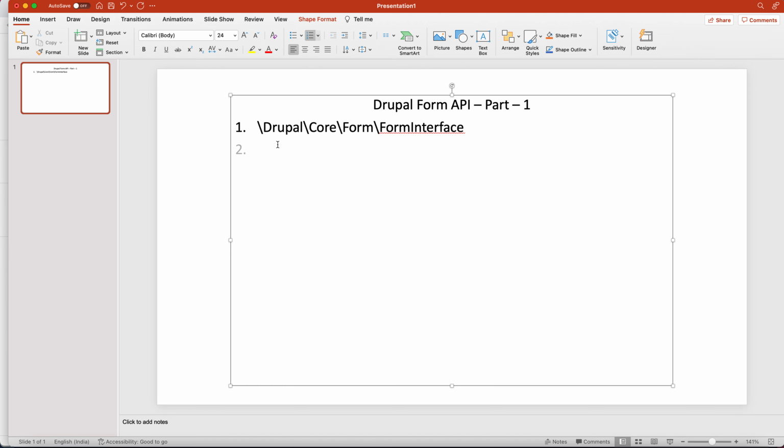Just remember, when any interviewer asks how a form works in Drupal core under the hood, you can reply that it starts from FormInterface, which we implement in our form controller.